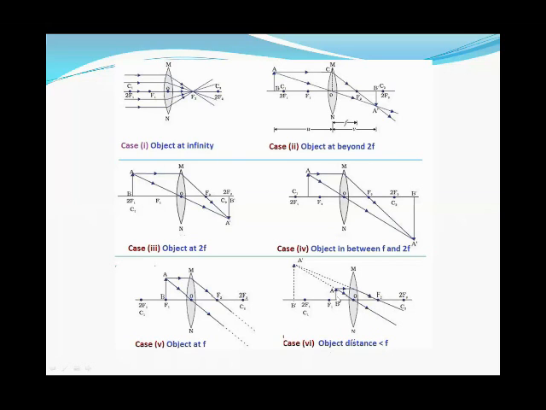So let's see here, if the object is placed less than the focal length, the image will be formed beyond the screen, then it will be erected.